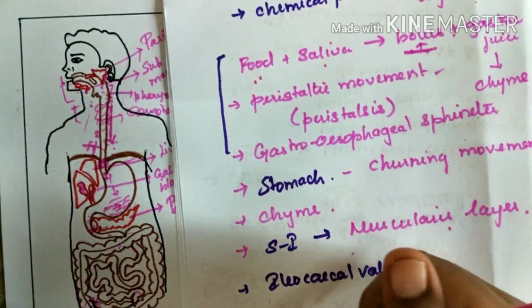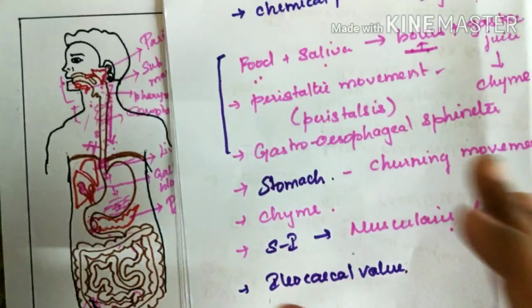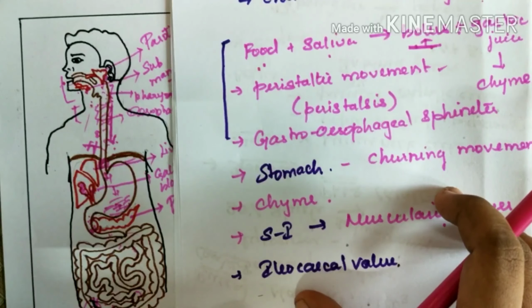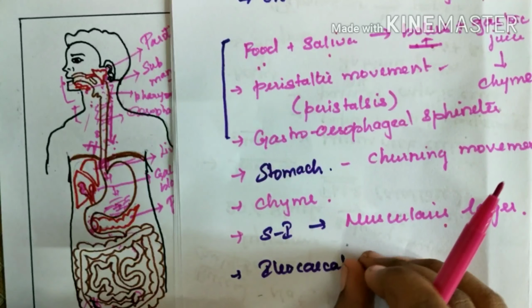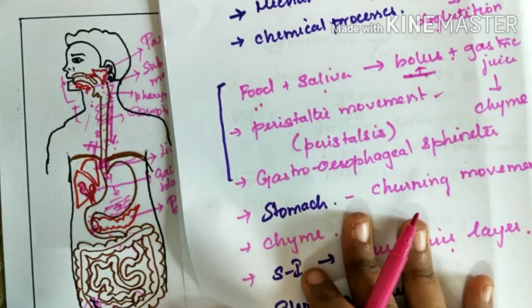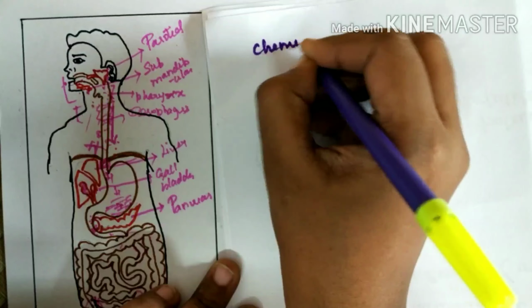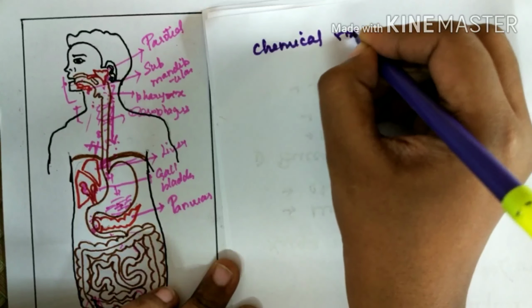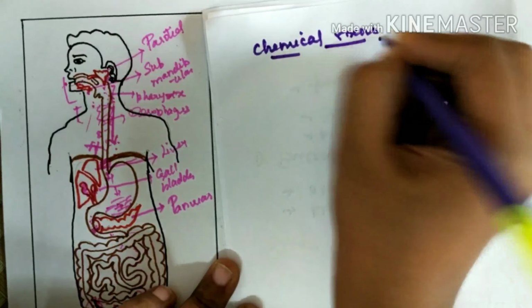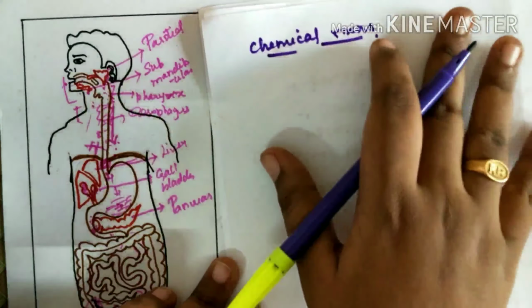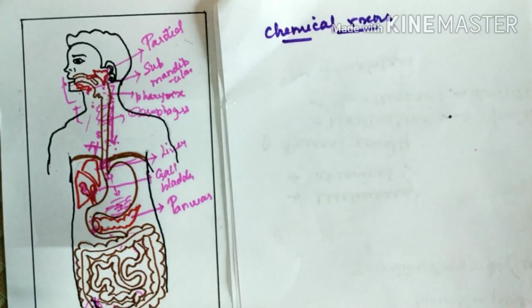Now when we are talking about the chemical processes, what are the chemical or enzymatic processes that happen in the digestive system? We are going to discuss the chemical reactions happening inside the digestive system.